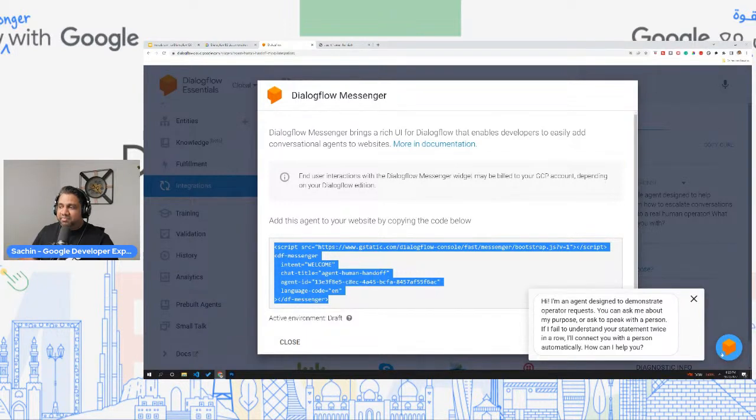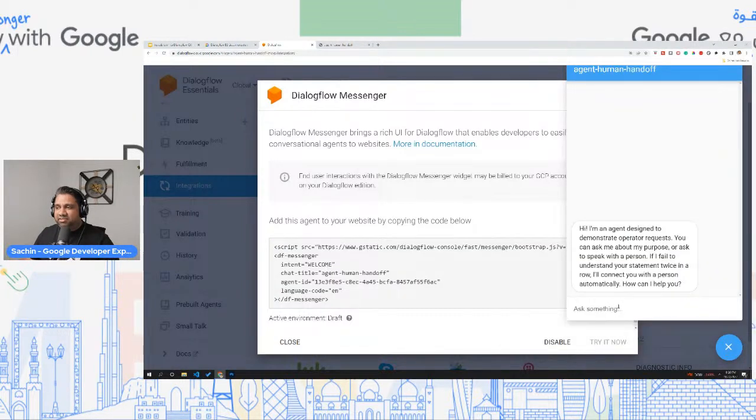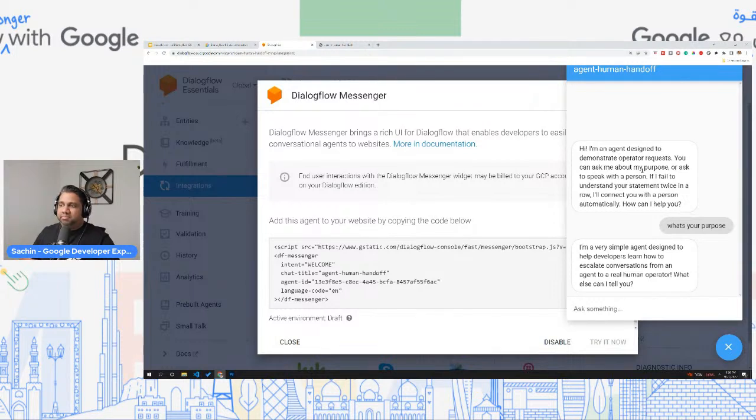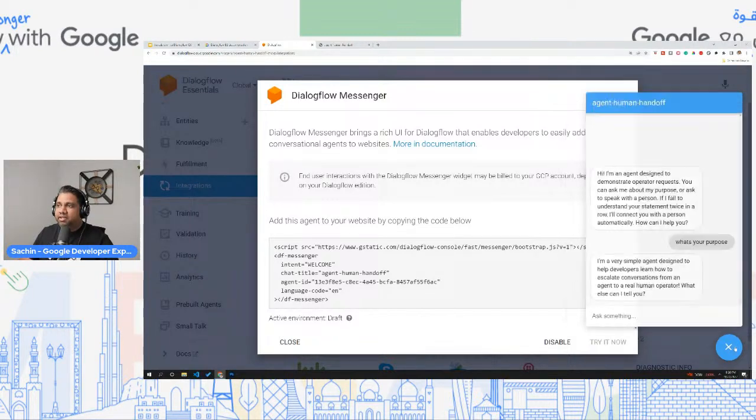So you have a pop-up chat and it's immediately introducing itself. Where is this information coming from? This is coming from the welcome intent, right? So I can click on this and say, what's your purpose? Okay. Great. So you have all of this information available to you in a quick and easy manner, right?